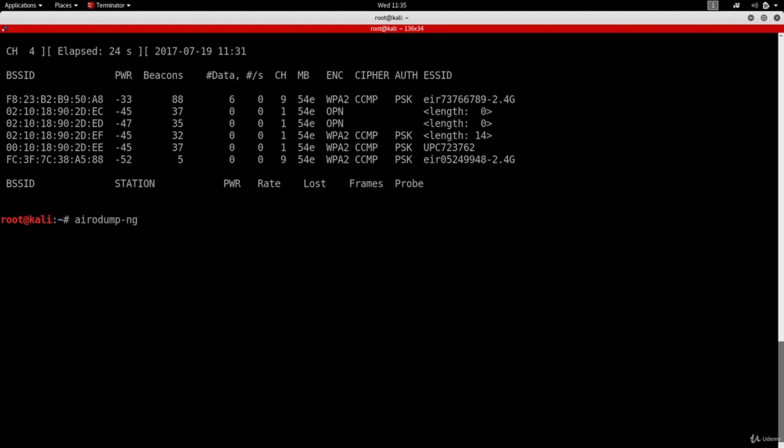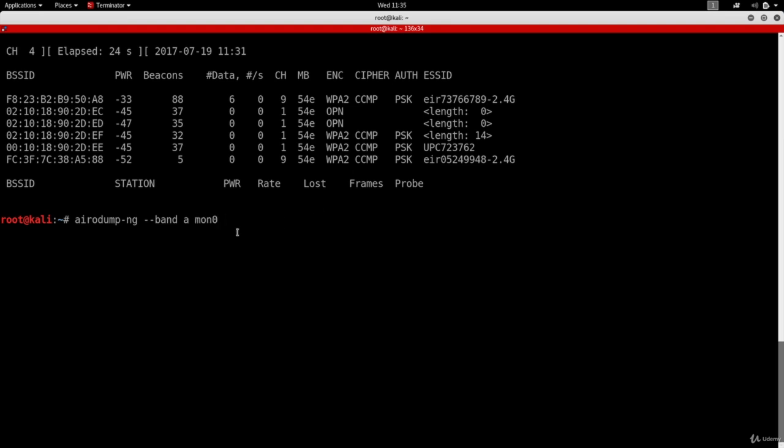And then we're going to use a new argument that we haven't seen before, and this argument is called band. We're going to tell it that I want you to sniff on band A, and that's the band that supports 5 GHz frequency. And then I'm just going to give it the name of my wireless adapter in monitor mode, which is mon0.